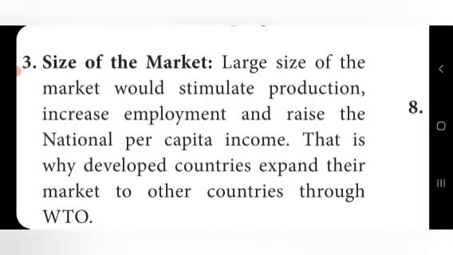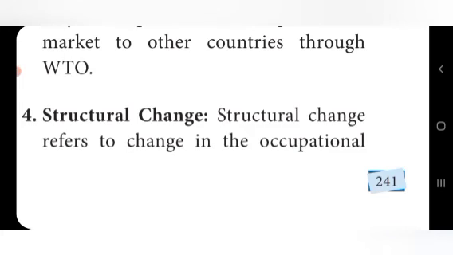Next one is size of the market. Here we should understand that a large size market would stimulate production. If the market is large, it can stimulate production, increase employment and raise the national per capita income. Okay, with a large size market, overproduction may happen. That is why developed countries expand their markets to other countries through the WTO, World Trade Organization.